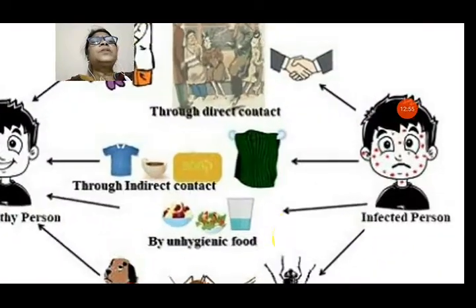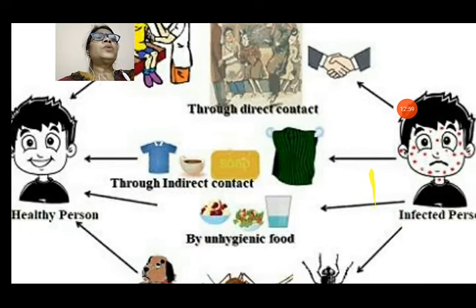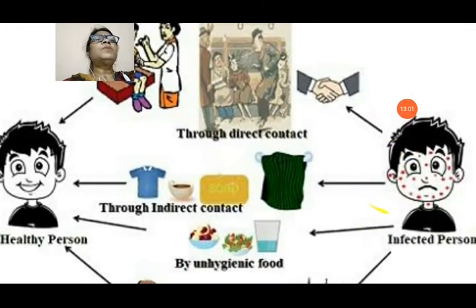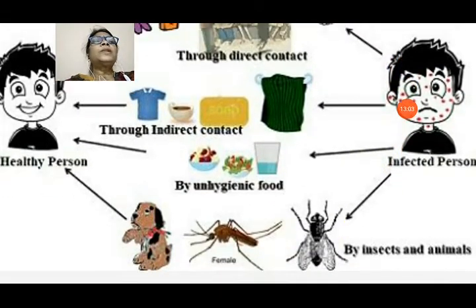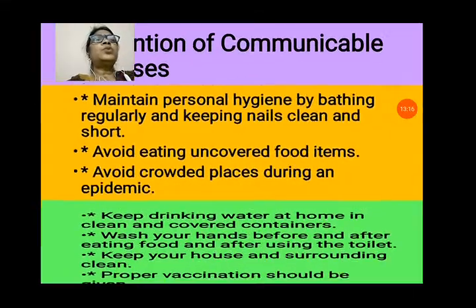You can see the picture here how germs are transmitted from one person to another through direct contact. You can see shaking hands and meeting in crowded places. Through indirect contact also, like clothes, soap, etc. And through animals also, you can see the mosquito, which carries it from the infected person. So these are the ways by which diseases transfer from one person to another.